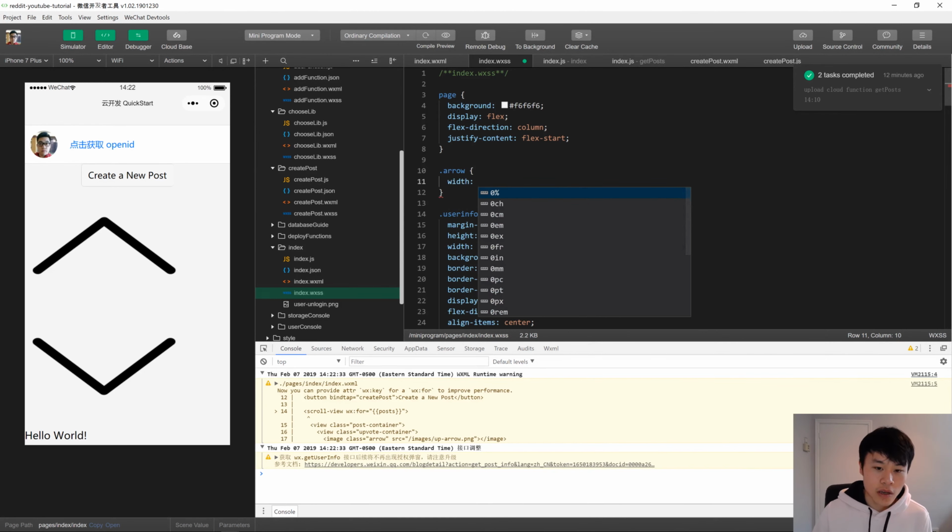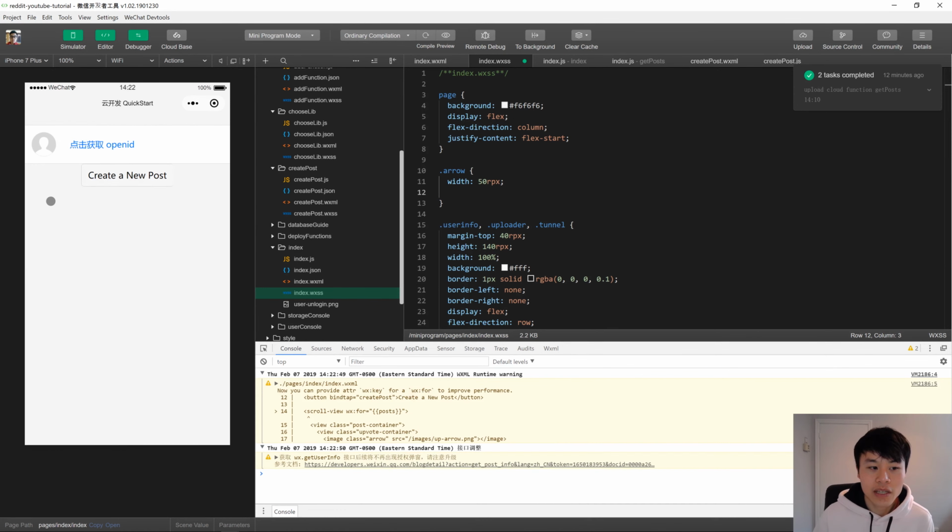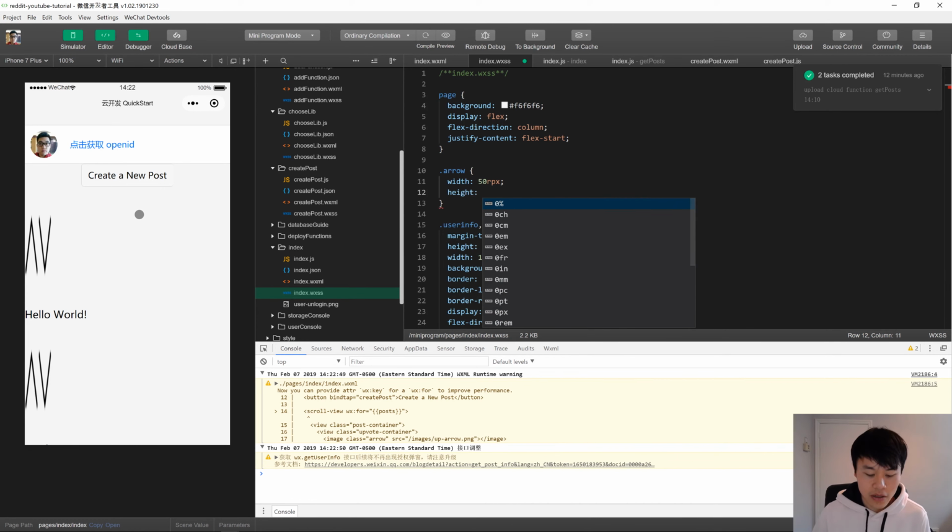And we're actually going to be using RPX as our unit. So what RPX is basically, 750 RPX is the width of the screen, no matter what device you have. RPX is basically just a percentage-based value. It's used for most things in mini programs. For fonts, most of the time you probably want PX, because if the screen is huge, you don't want the font to be huge, but most other things you can probably use RPX.